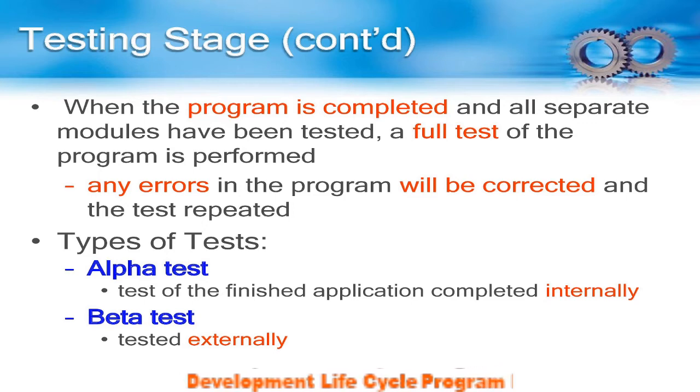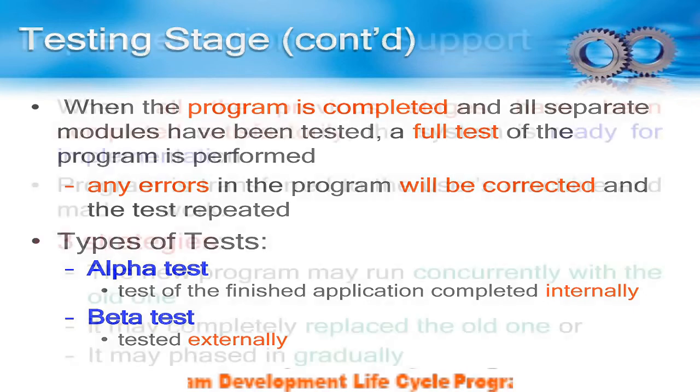There are a lot of testing methods: alpha testing, beta testing, white box testing, so different testing mechanisms and methods. This we will talk about in the next lecture. Alpha test is the test of finished applications completed internally, and beta test is tested externally.